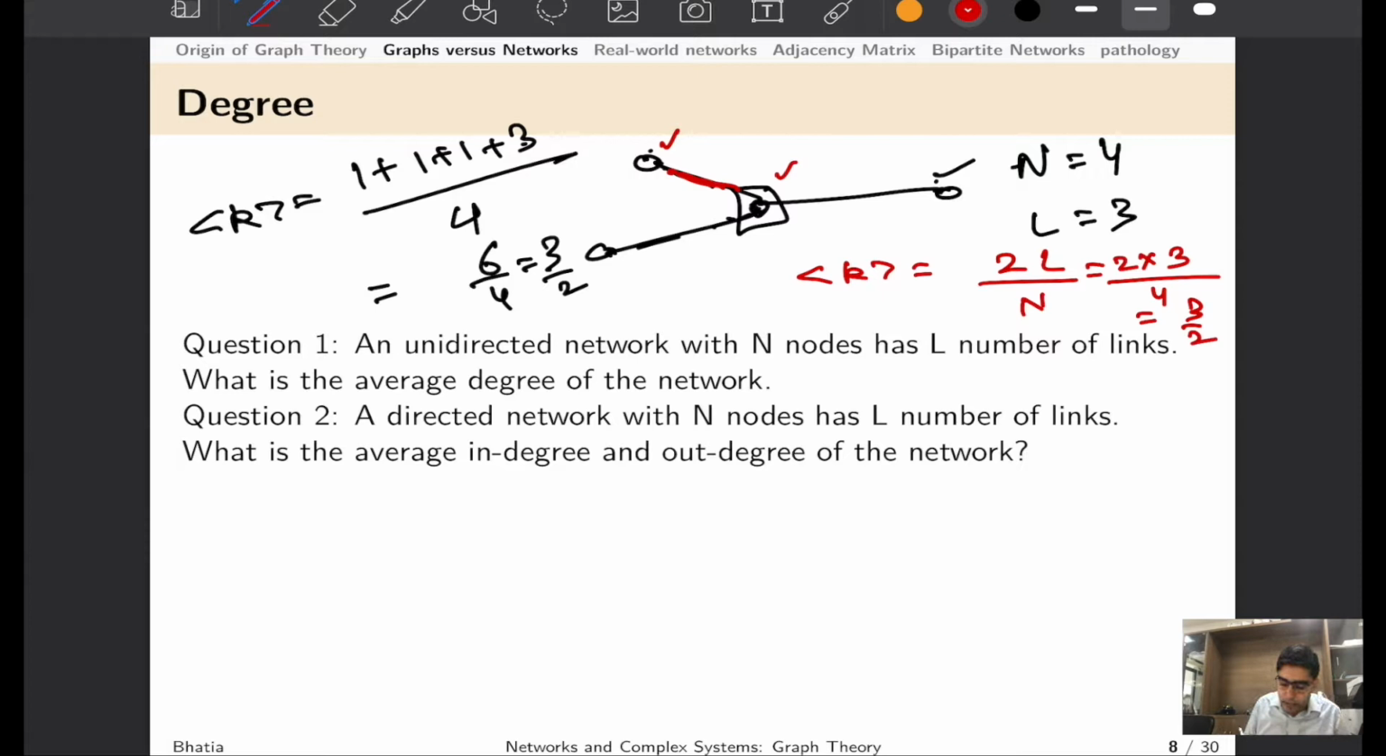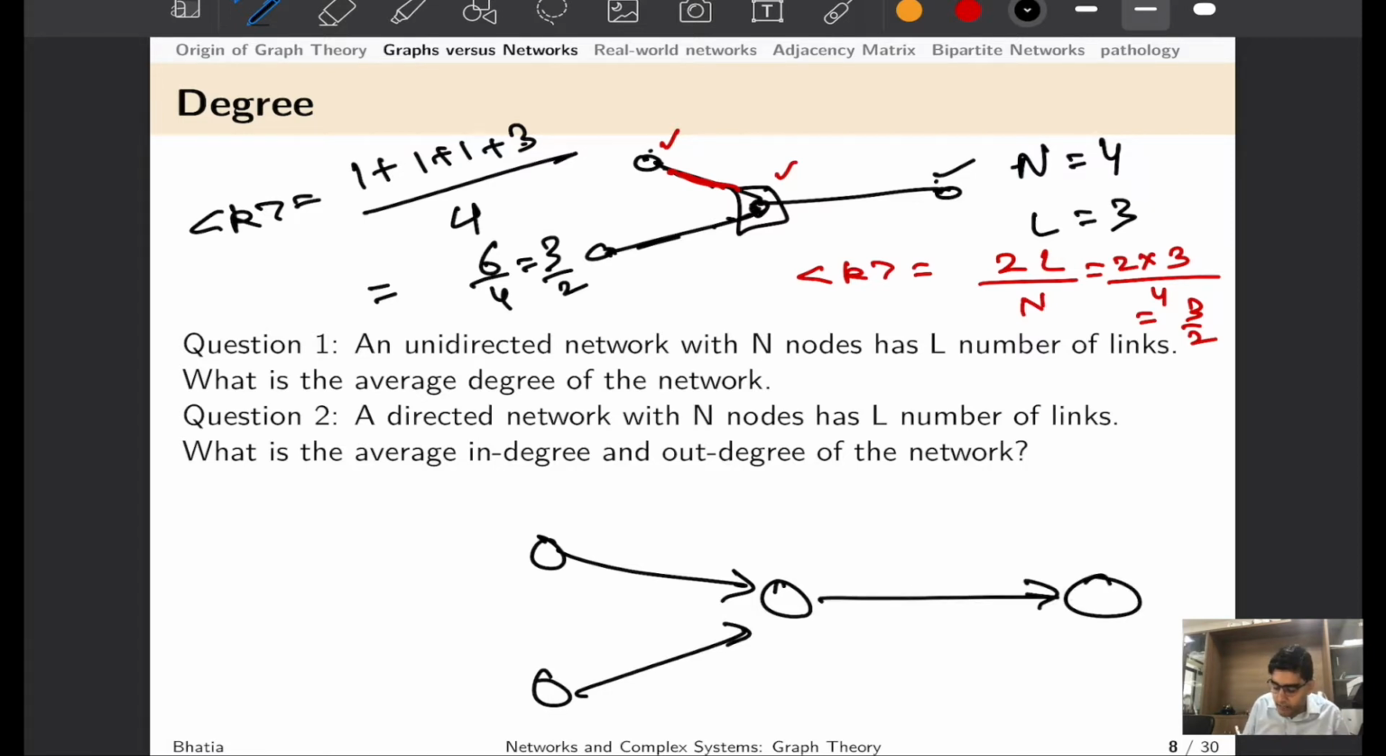All right, now let's move to the second question, that a directed network with N nodes has L number of links. Now this is a directed graph, so let us say that our directed graph or directed network looks something like this. And now the question remains the same, what is the average in degree and out degree. As you can imagine, in degree is the average number of links entering a particular node, and similarly out degree is the average number of links leaving from the node. So here if we are interested in K in, we have to see that for this particular node there is no link or edge entering this node, so 0.